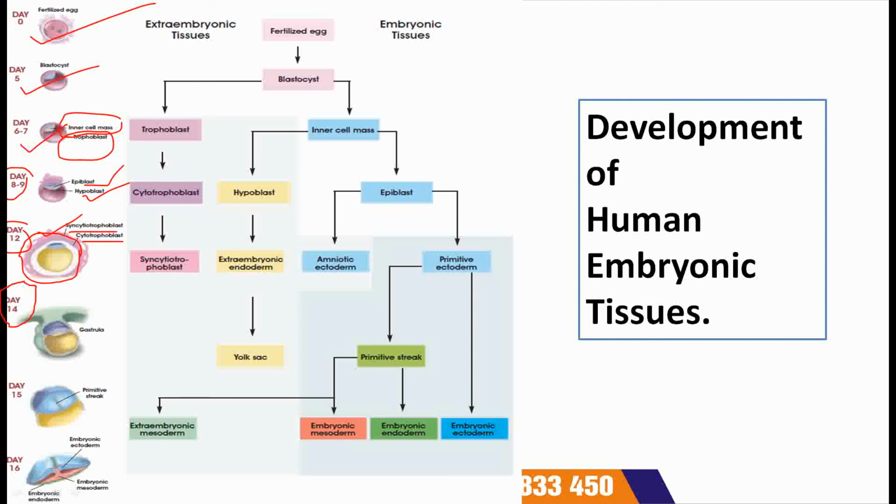On day 14, this blastocyst stage will develop into gastrula. On the 15th day, this gastrula will form primitive streak. This is primitive streak stage. Further, on day 16, this primitive streak will form embryonic ectoderm, embryonic mesoderm, and embryonic endoderm. So here is how this gastrula differentiates and forms all three germ layers.